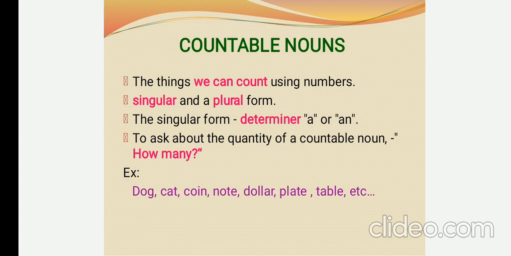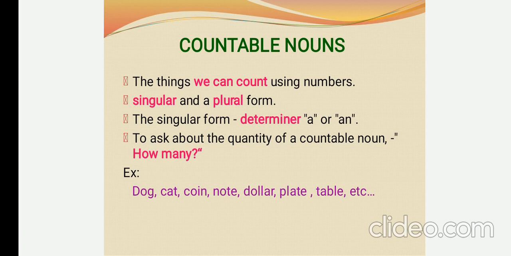Let us see the example for countable noun. Dog, cat, coin, note, dollar, plate, table. Here these things represent that the nouns are one in number. So countable noun is a thing which we can count, and also countable noun is of two forms. One is singular and one is plural.